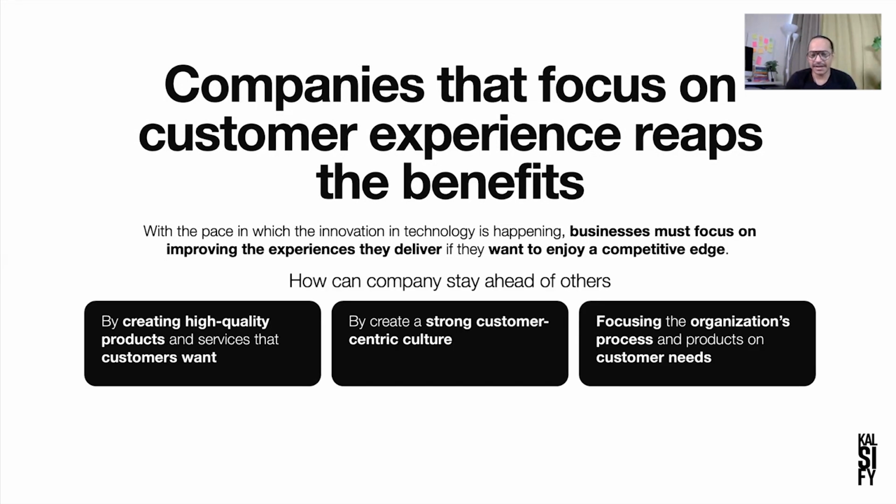And how can companies stay ahead of others? By creating high quality products and services that customers want. Yes, the product should be very good, of the highest quality. And apart from this, the most important thing is that they need to develop strong customer relationships. So the approach should be customer centric, and the focus should be on improving the organization, processes and products based on the needs of the user. Depending upon the need, the process should be optimized accordingly so that the needs of the users are met in the best way.